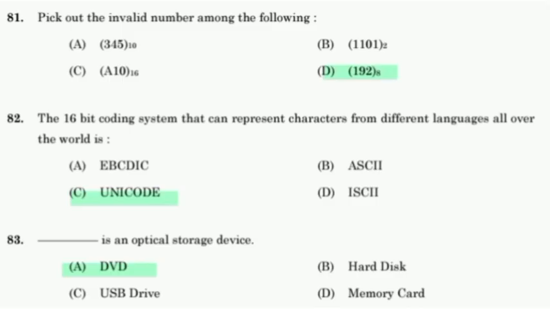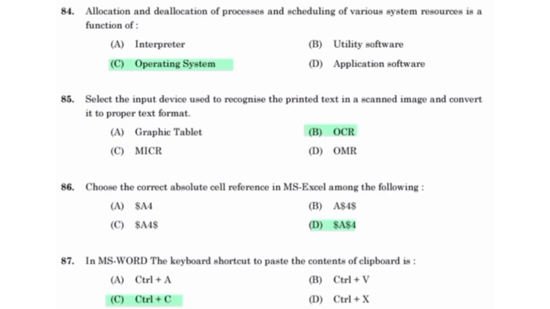Pick out the invalid number among the following. Option D. The 16-bit coding system that can represent characters from different languages all over the world is called Unicode. DVD is an optical storage device. Allocation and deallocation of processes and scheduling of various system resources is a function of operating system. Select the input device used to recognize the printed text in a scanned image and convert into proper text format.